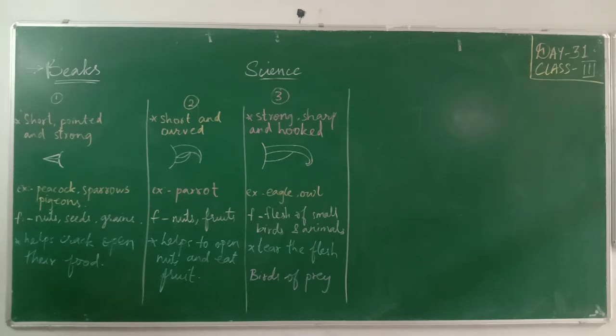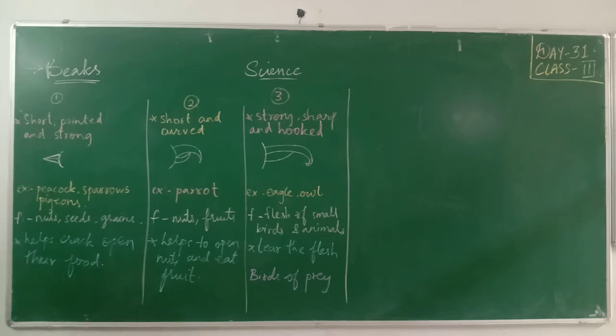How are they sucking that nectar? With the help of a small tiny tube, needle-like structure in their body. So these birds which are drinking the nectar from the flower, their beak is also similar, like a straw. See here, some birds like sunbirds and hummingbirds drink nectar from flowers. They have long, thin and pointed beak to suck the nectar, something like a straw.